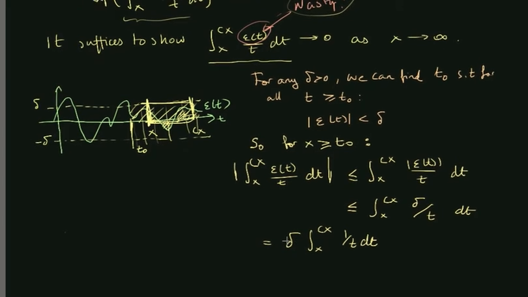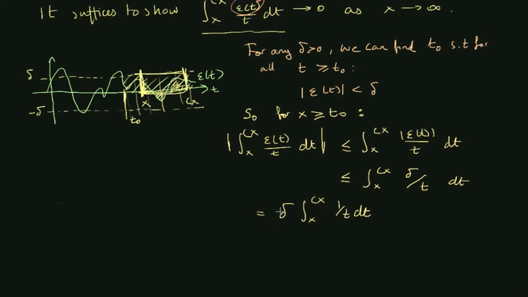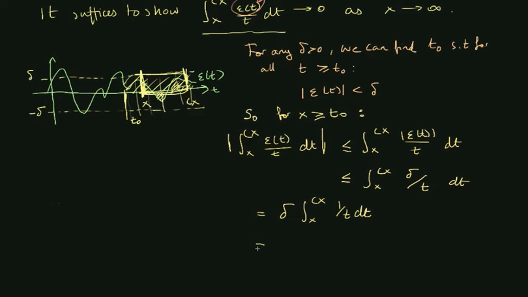And the antiderivative of that is log of t. So I will take log of cx minus log of x, which is log of this ratio. And this is equal to delta multiplied by log of c.